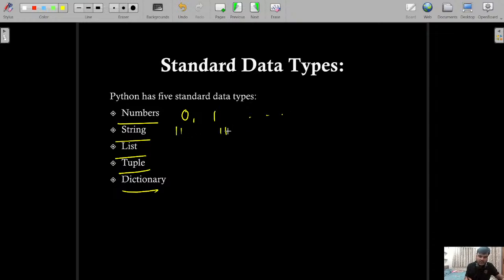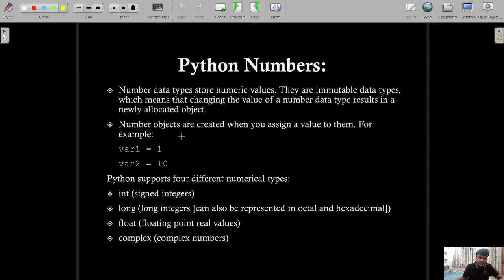Then a string is in double quotes, single quotes, or triple quotes. A list is going to be in square brackets. A tuple is going to be in parentheses, and a dictionary will be in curly brackets. We are going to take a separate lecture for each and every standard data type. They are very detailed concepts, but here you can understand that these are the 5 standard data types in the Python environment, right?